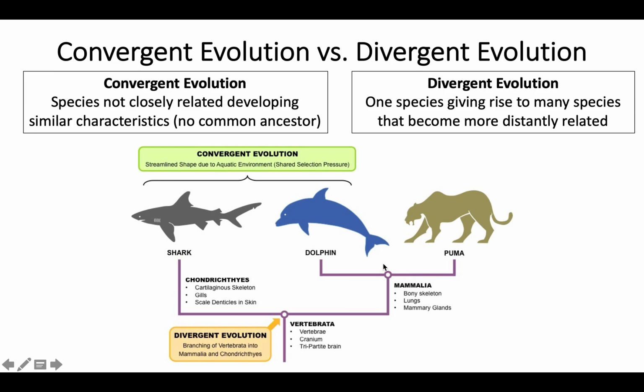Divergent evolution is one species giving rise to many that become more distantly related. So for example, if you look at the mammals, you have lots of different species within mammals that look quite different, but they all have similarities based on their common ancestor.